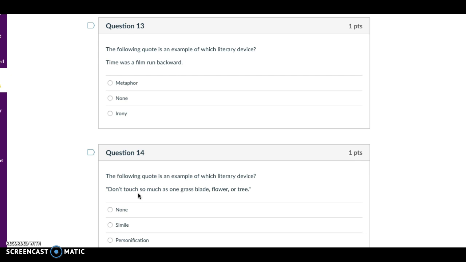Question 13. The following quote is an example of which literary device? "Time was a film run backward." Metaphor, none, or irony.